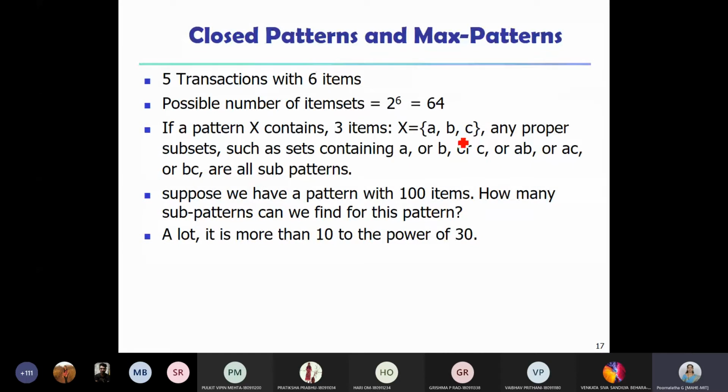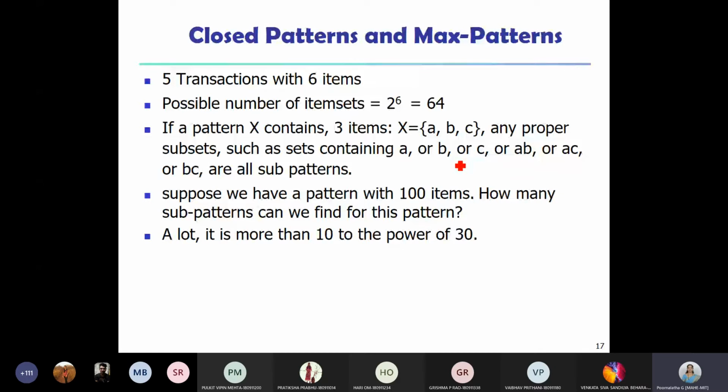One customer might purchase only item A, another customer only B, and some customers only C, some may purchase only A and B, some A and C, some B and C, and some may purchase all of A, B, C, right? So how much is it? It is 1, 2, 3, then 4, 5, 6, and then 7. That is, various ways or various patterns.